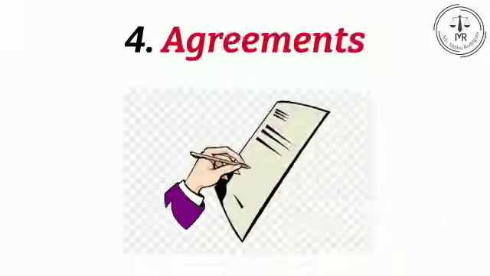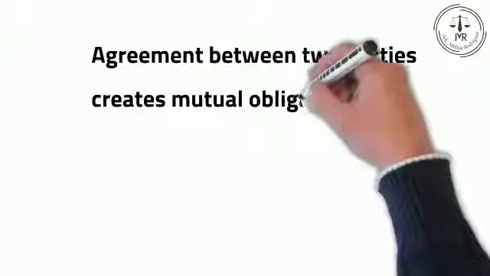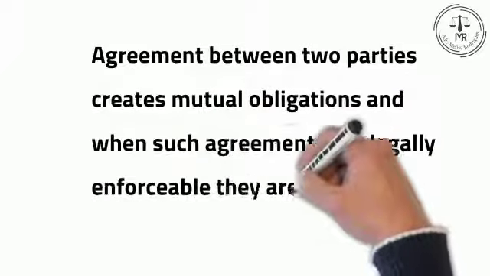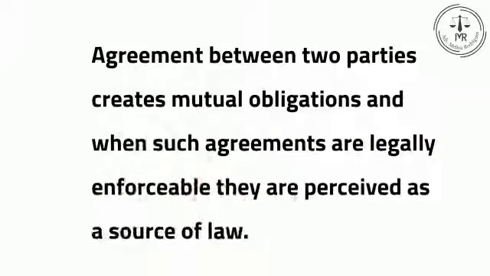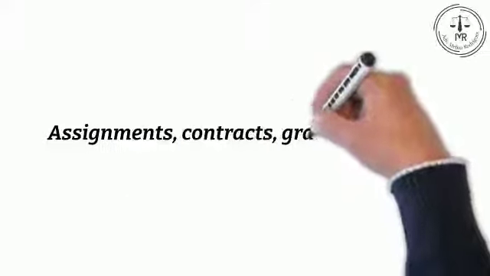Fourth, agreements. Agreement between two parties creates mutual obligations. And when such agreements are legally enforceable, they are perceived as a source of law. Agreements can be of various types, such as assignments, contracts, grants, or releases.